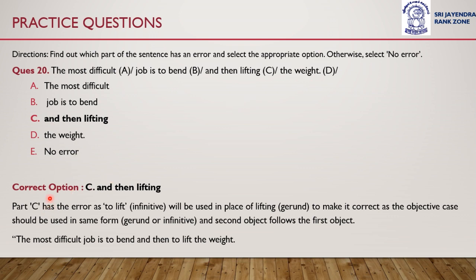So the correct sentence would have been: the most difficult job is to bend and then to lift the weight, instead of then lifting the weight. So option C would be our answer because it has an error.